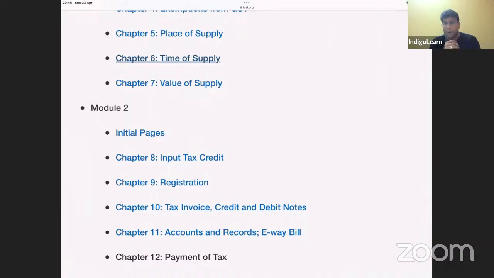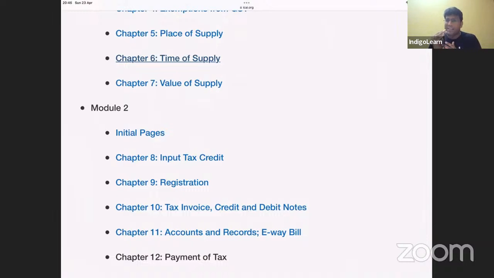If service is before, invoice and payment both are after change in rate, then time of supply will become date of invoice or date of payment, whichever is earlier, because both are after change in rate. But second case, service is before, invoice is before, payment is after, then the answer is date of invoice. And if service is before, payment is before, invoice is after, then the answer is date of payment.